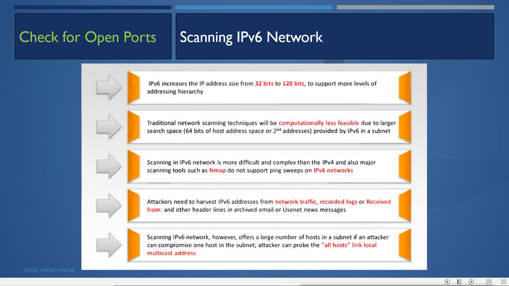Even if you can compromise a single host, so you can do what? You can find out all the hosts by using the link local multicast addresses. You can send the probe by using the link local multicast addresses to find out about the other hosts.